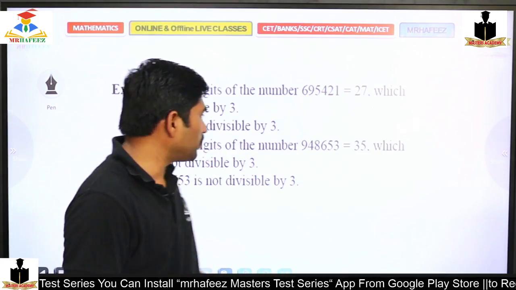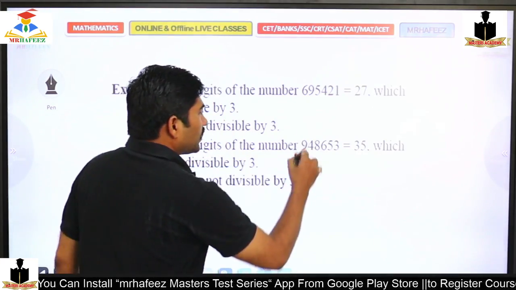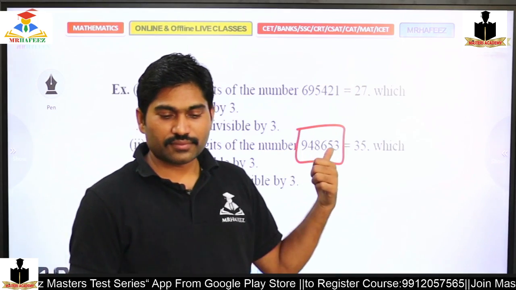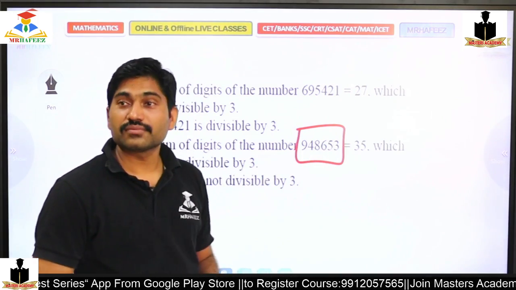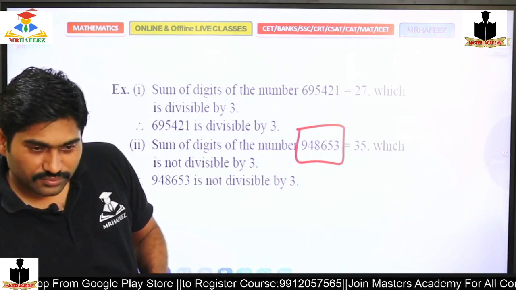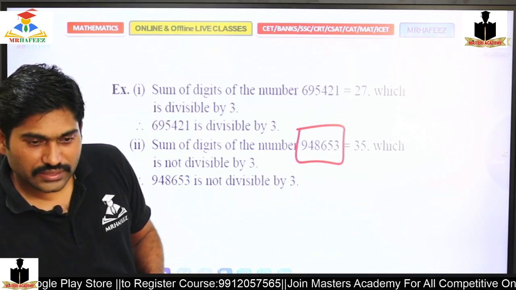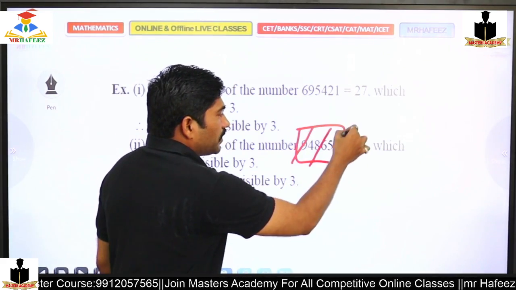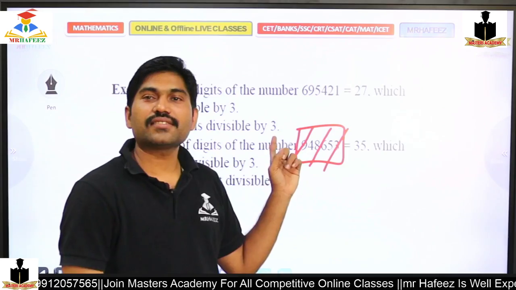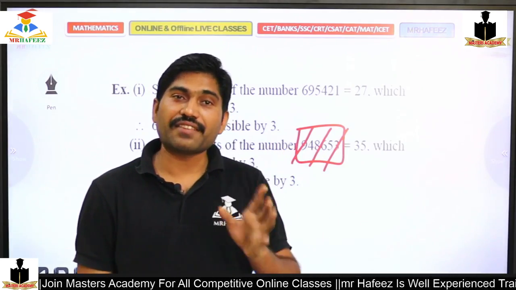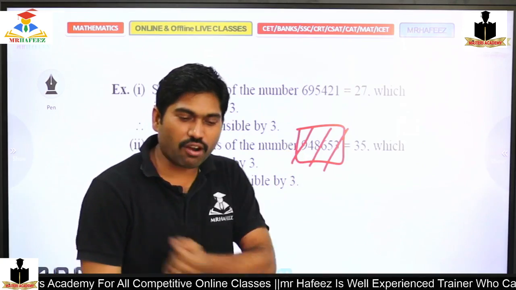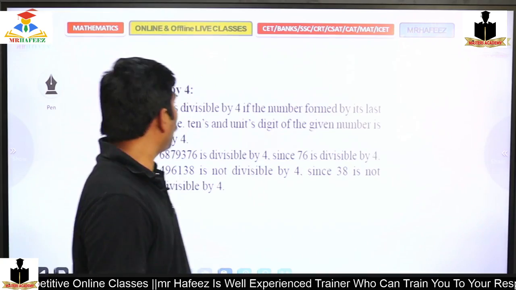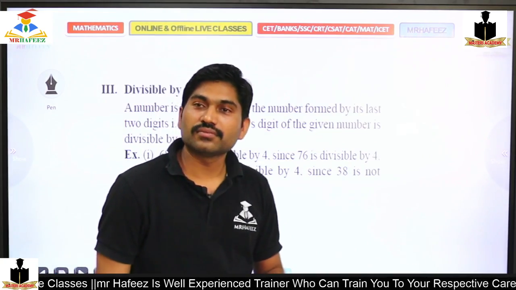What about this: 9, 4, 8, 6, 5, 3. Is this divisible by 3? Priya, Mamta, what about you? Not divisible by 3. So 9 is divisible, 6 is divisible, 3 is divisible. 8 plus 4 is 12, that is divisible. 5 is not divisible by 3. So the number cannot be divisible by 3. Excellent, Mamata. Very good.